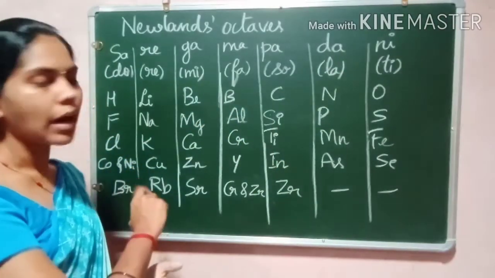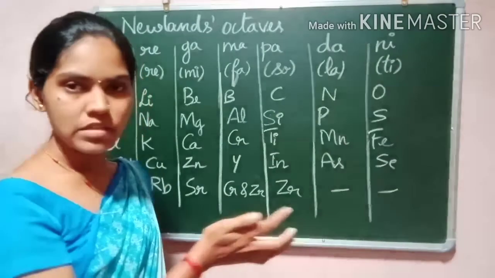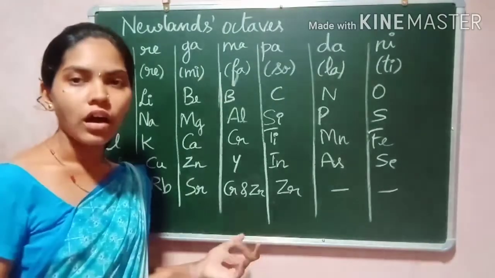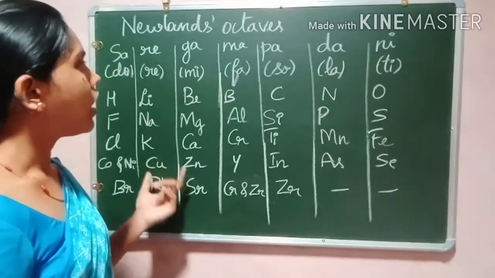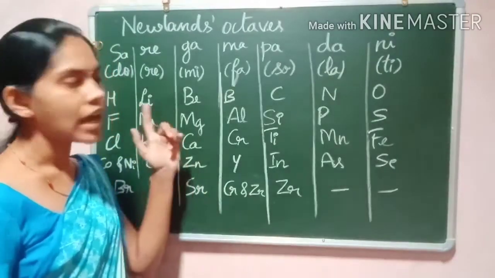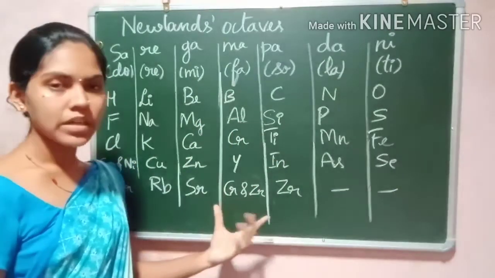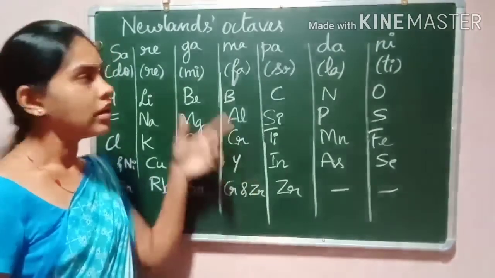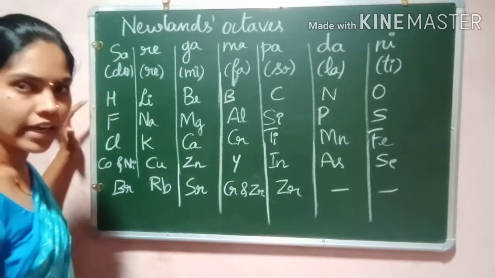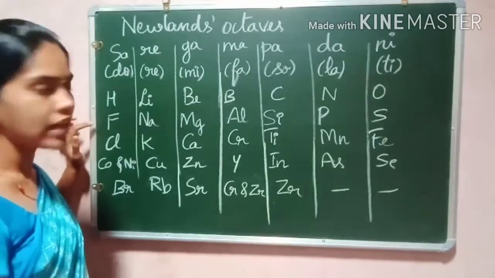He compared the classification of the elements to the octaves of music, so he called it the law of octaves, also known as Newlands' octaves. This table represents Newlands' octaves. It starts with the lighter element hydrogen and ends with thorium, a heavier element.